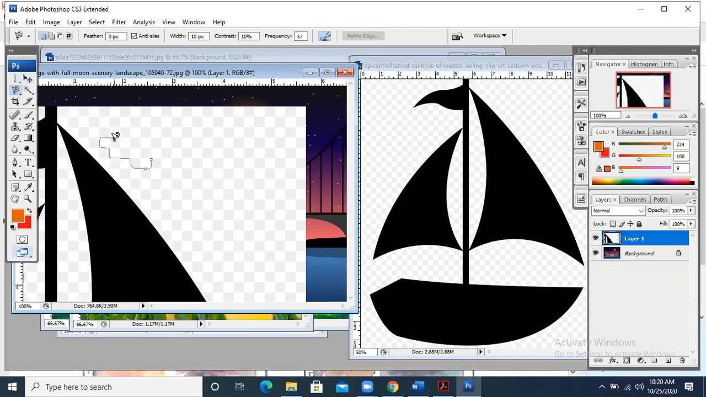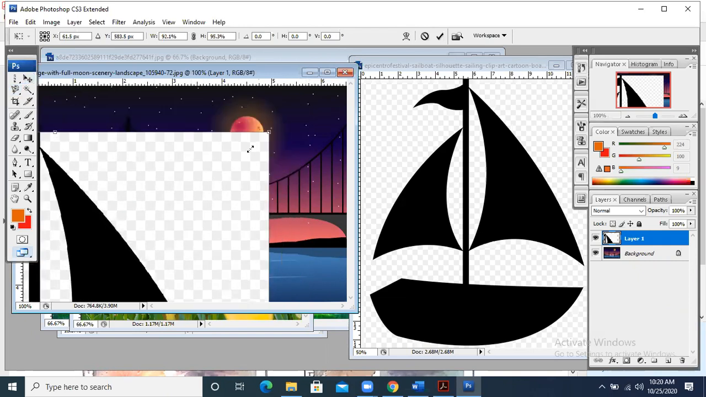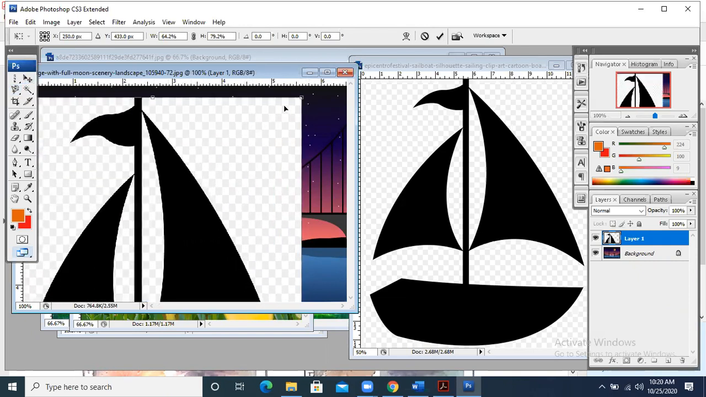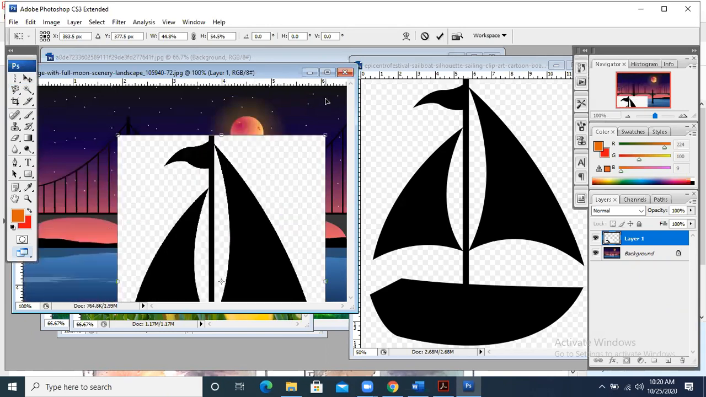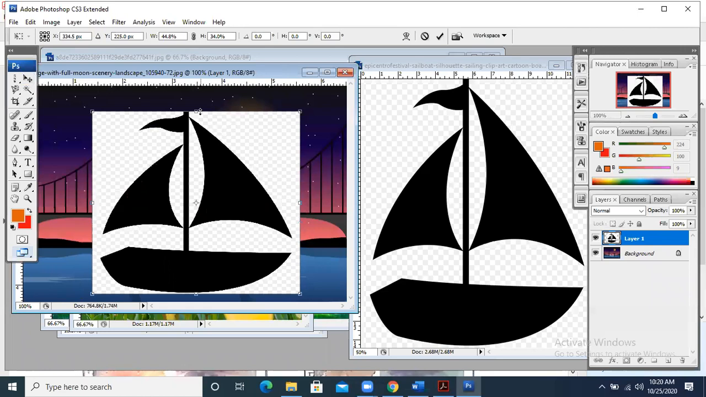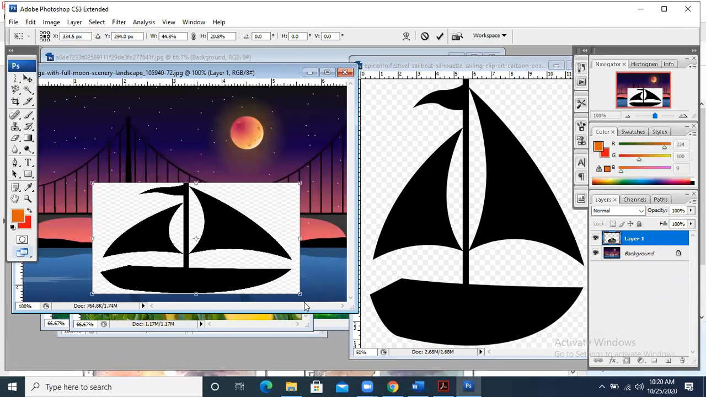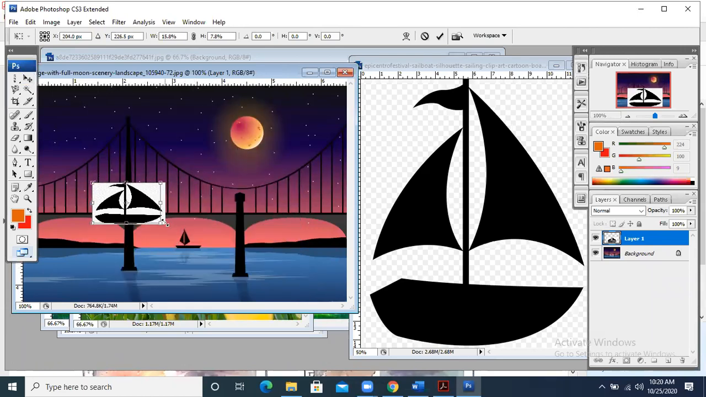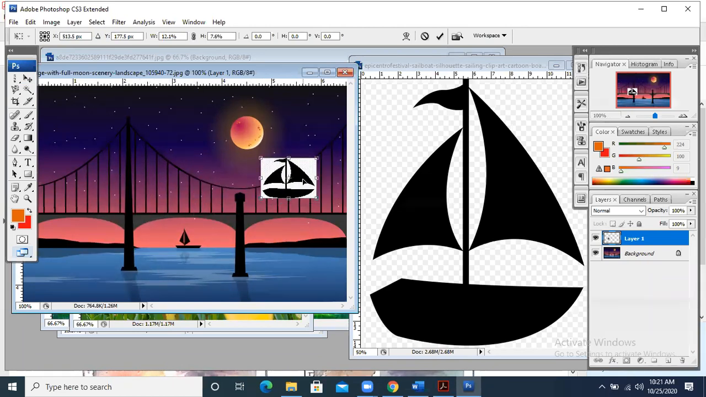I am pressing Control D. No, I will click Control T. Control T is basically to transform. You can resize the image by pressing Control T. Can you see this? I press Control T, the dots appear at the corners of the image, and then I became able to have this picture in another picture. How to bring one picture into another picture?